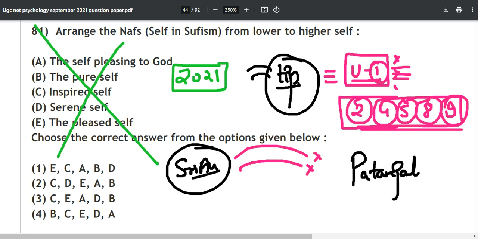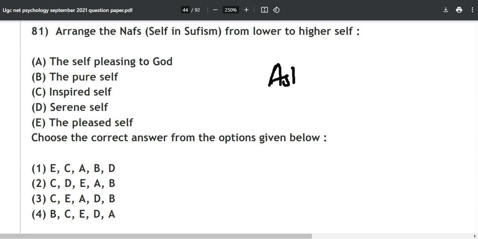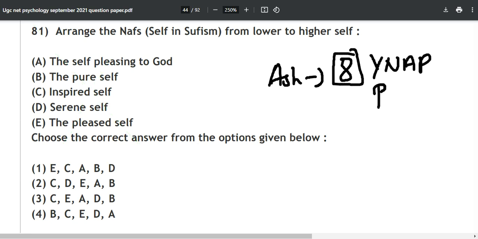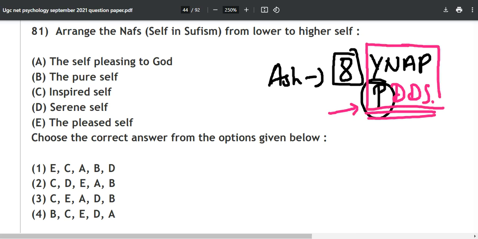Why? Because it has many subsets under it. If I tell you Ashtanga Yoga given by Patanjali has 8 things, what are those 8? Yam, Niyam, Asan, Pranayam. Then we have the Pratyahar, which is the bridge, and they can ask you about it anytime. Then we have Dharana, Dhyan and Samadhi. After they have asked these 8, they have 5 things under this, 5 things under that, and many more different things under each of them.